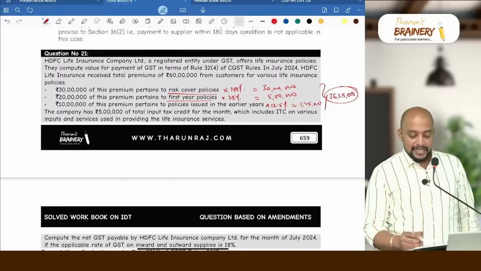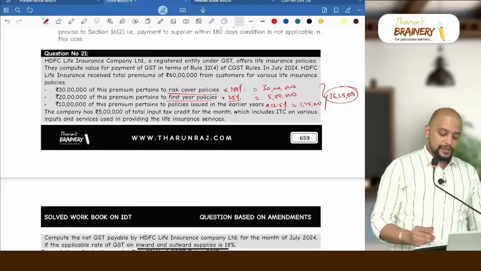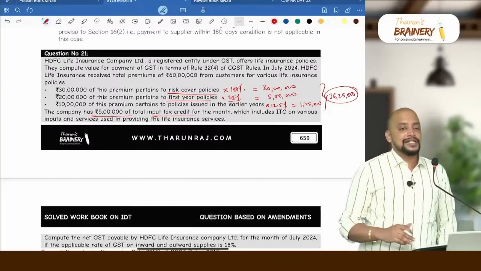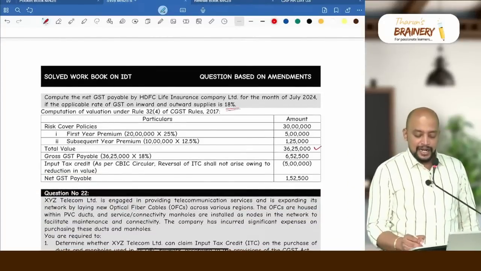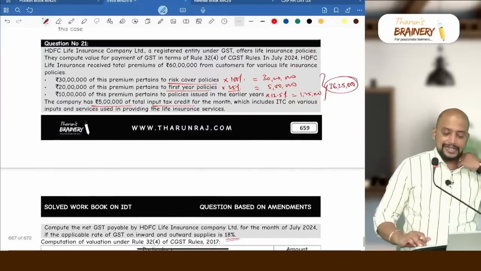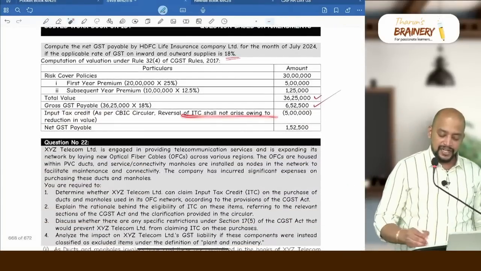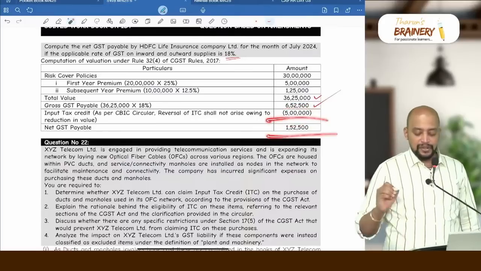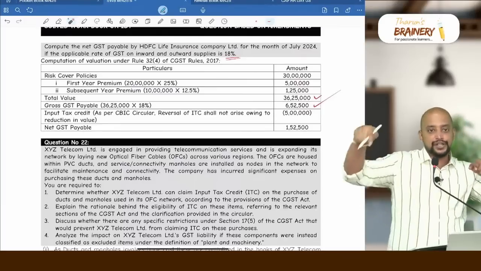Now the point is, remaining 75% we are not paying. Can we consider it as exempted? No. So the company has 5 lakh of total ITC. Can they enjoy the total ITC? Yes. So you can see here 36,25,000. The rate of GST 18%, so 6,52,500 minus this entire ITC can be utilized because of the CBIC circular. As per CBIC circular, reversal of ITC shall not arise owing to reduction in value, so 5 lakhs. So net GST payable will be 1,52,500. Like that, they can blend valuation related provision to this circular.